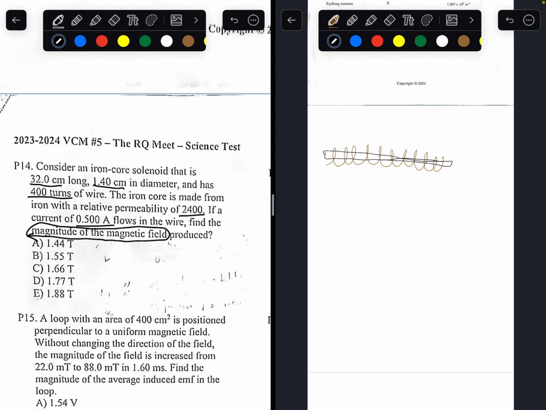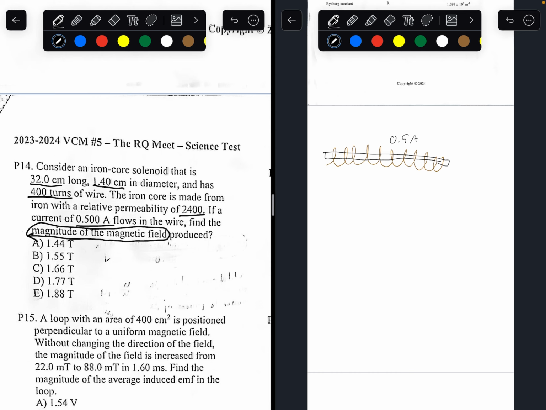There's a current flowing through the rod, and it flows through the wire too. So this electrical current that's flowing through the wire has a current of 0.5 amps. So with everything in mind,